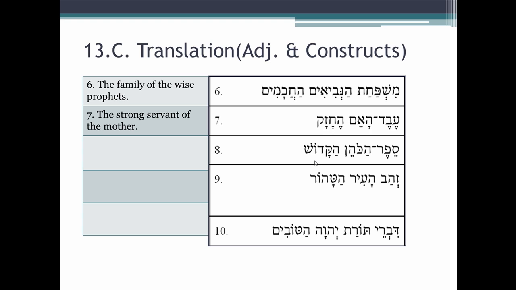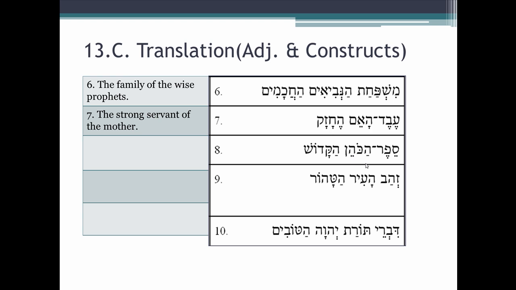HaKadosh. We have an adjective. It's definite because of the article. It's also masculine singular because there's no ending that tells us otherwise. Well, let's just put it this way. As an adjective, we have a masculine singular definite adjective. Do we have a noun that's masculine singular and definite? Actually, we got two.